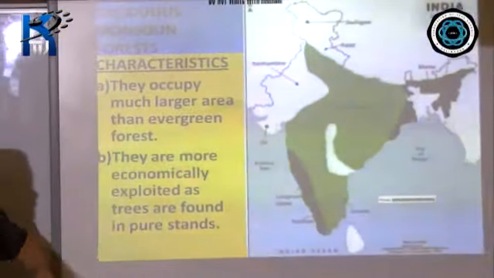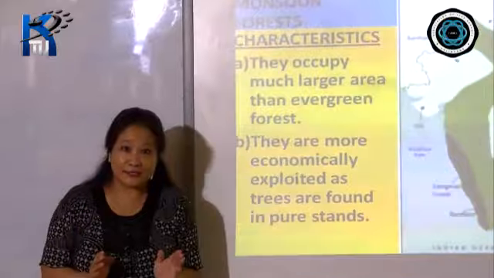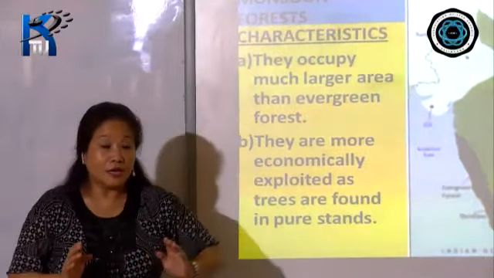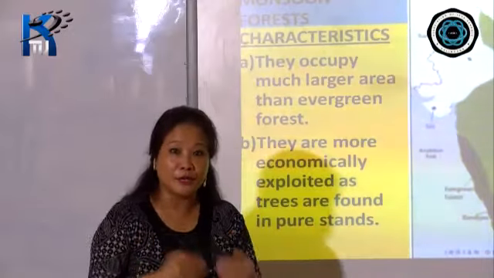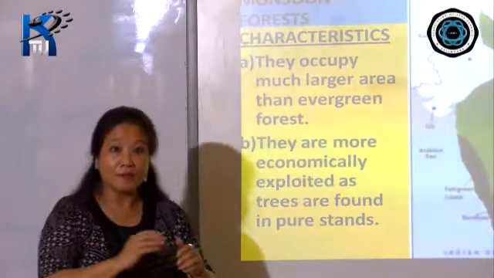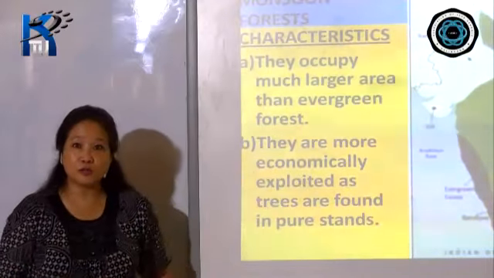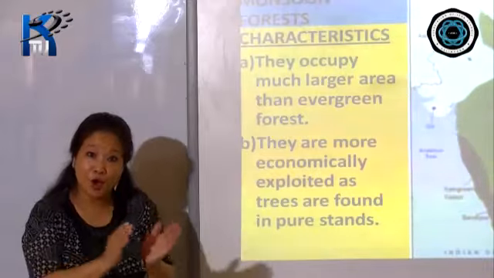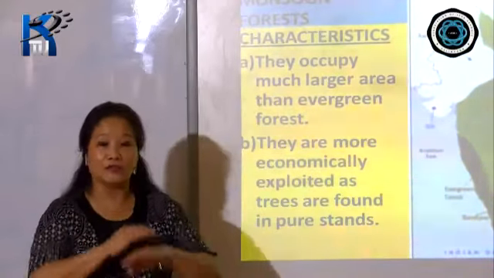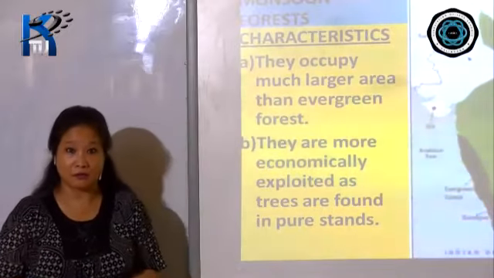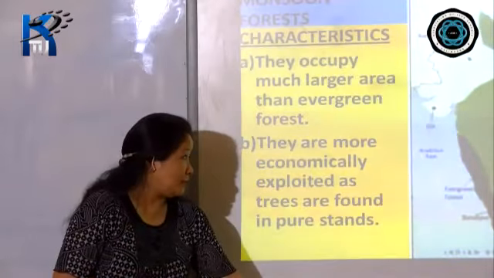Now, they are more economically exploited as they are found in pure stands. All right? So the deciduous monsoon forests are more economically exploited compared to the evergreen forests, because evergreen forests, as I said, are found in mixed stands, whereas the deciduous monsoon forests are found in pure stands. So a proper method of felling of the trees can be done in a much better way.